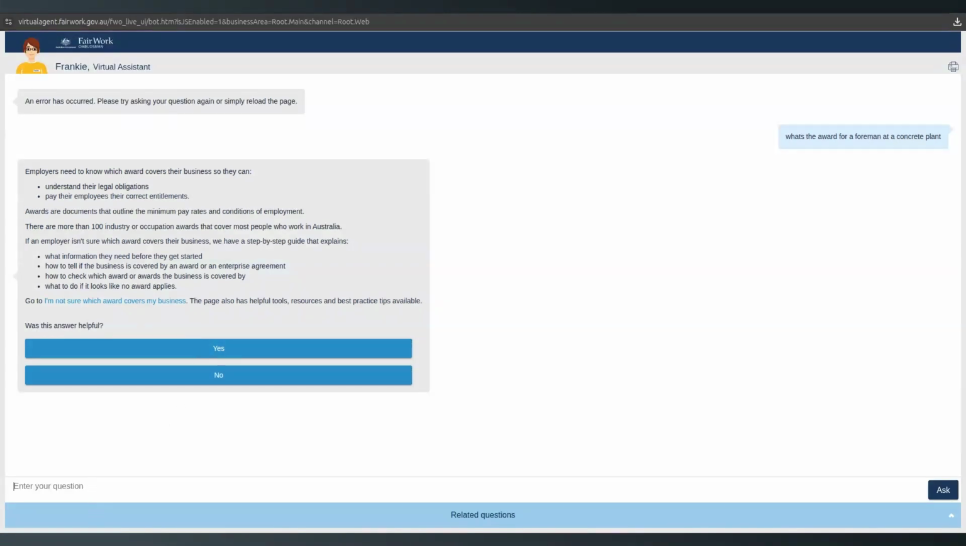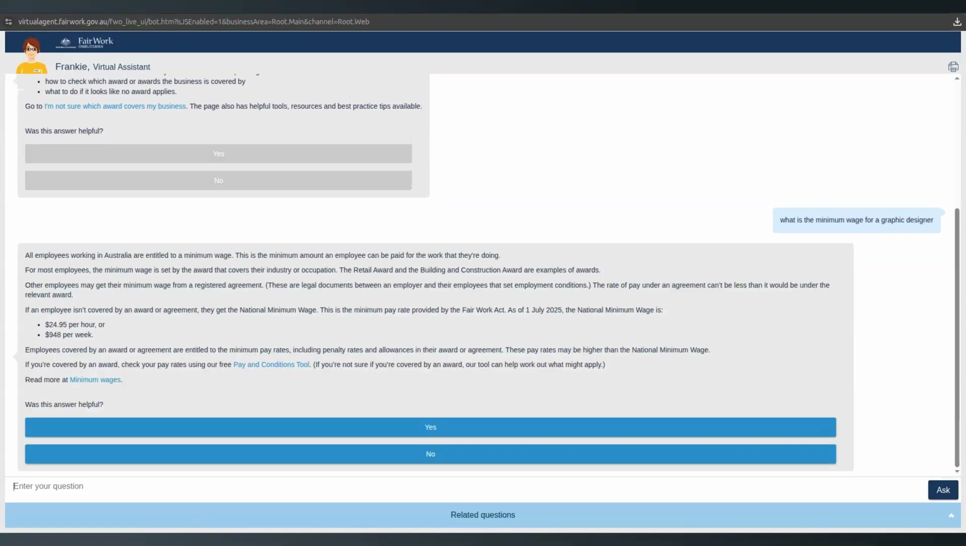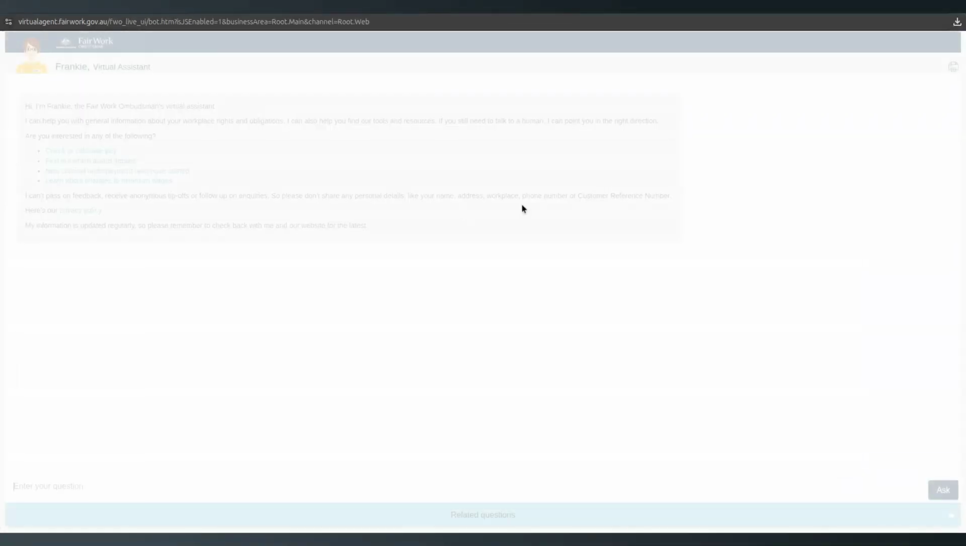Okay, what is the minimum wage for a graphic designer? Okay, so it sort of gives you an answer, but it's saying like the retail and building construction awards, and that doesn't really match up with what I was thinking you would want. Let's just try it again.